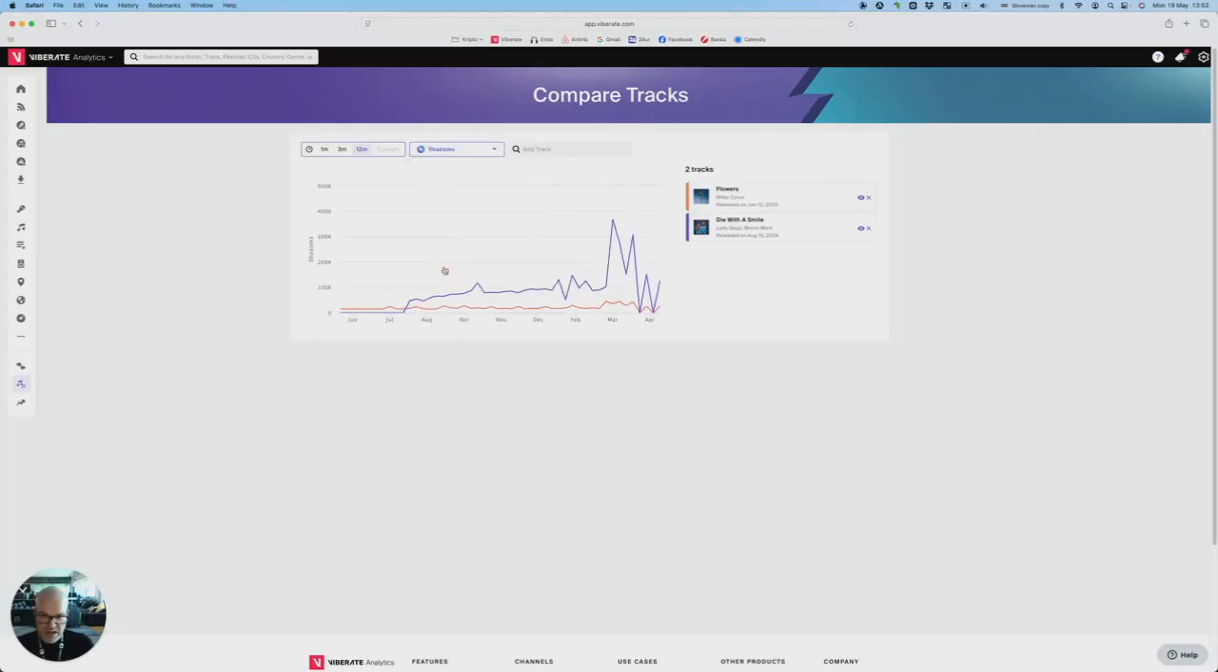We also have Shazams and radio spins, and you can select the time frame here as always. But the best benchmark has always been Spotify streams.